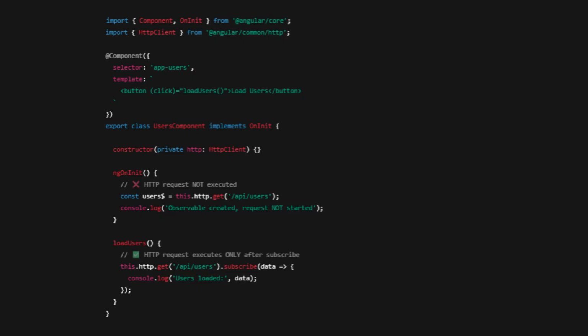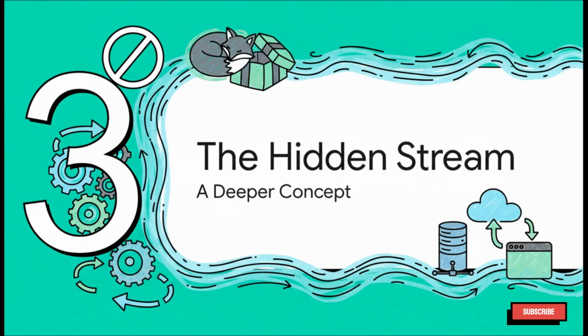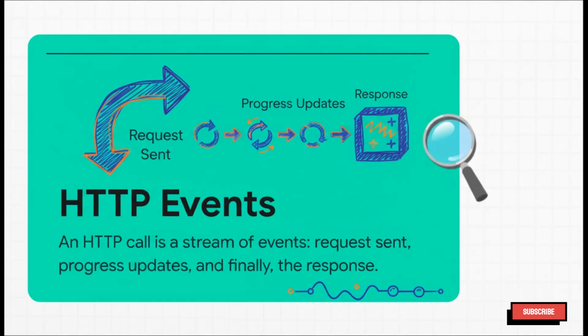So we've got cancellation, operators, and lazy execution. Those are the practical, everyday reasons. But there's a deeper, more philosophical reason that observables are the perfect fit. And it has to do with what an HTTP request really is under the hood. We think of an API call as one single action, but it's really not. It's a process. It's a series of events.